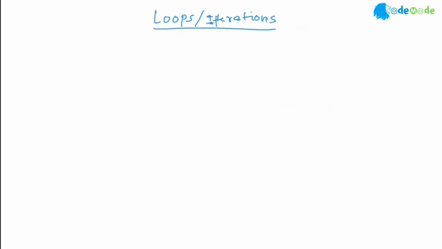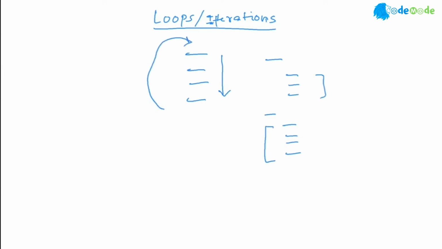So why do we need to tell Python, when we talk about loops, we are talking about executing multiple lines of code multiple times, right? So far, when we wrote code, we told Python and Python went from top to bottom. We also told Python do this and this, and then either go this branch or go this branch. We did that also. But how about if we say, hey, go back and repeat this set of statements again, or go back and repeat this set of statements again? That's what we call loops and iterations.